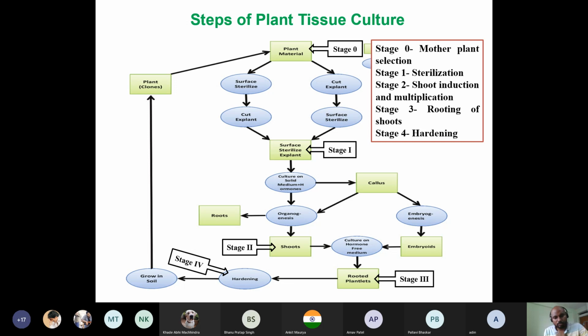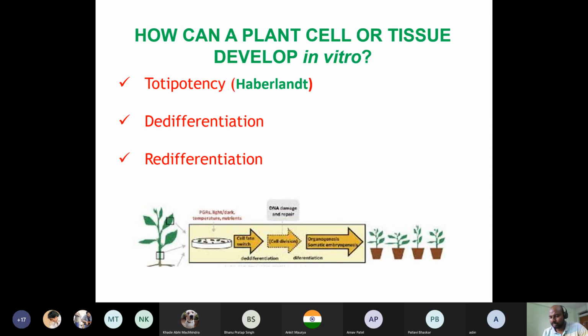Now the question is how these plants actually grow. When you place the explant in the media, it goes through de-differentiation. Basically they go back to their previous form, and then again redifferentiate into a new organ. It may be shoot, it may be callus, depending on your media composition and hormonal content. This is how a plant cell or tissue develops into an entire plant in vitro.